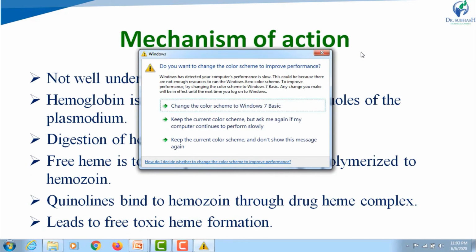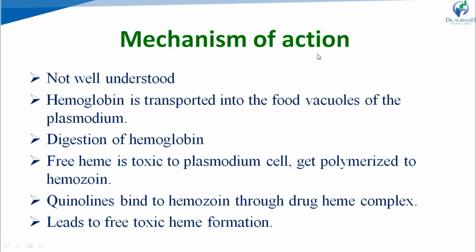Now, the mechanism of action of chloroquine. It is not well understood, but is explained by the digestion of hemoglobin. So when plasmodium is in the erythrocytic phase in humans, the hemoglobin of the erythrocyte is transported into the food vacuoles of the plasmodium.